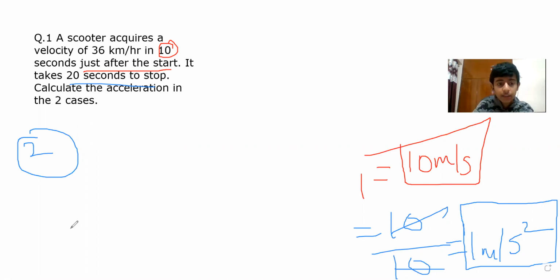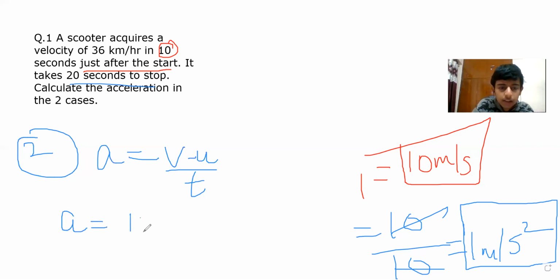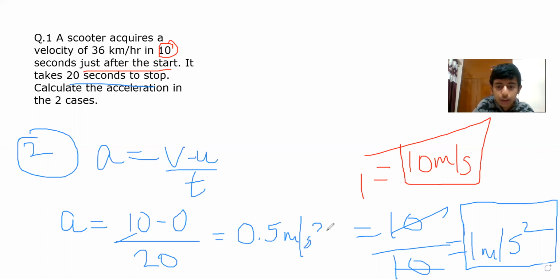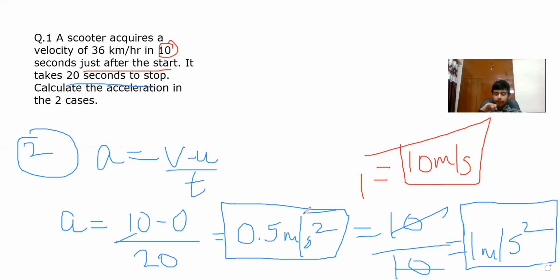So we'll write acceleration is equal to V minus U upon T. So acceleration is going to be V is 10, U is 0, upon 20, that is equal to 0.5 meters per second square. Yes. So this is your answer, 0.5 meter per second square.